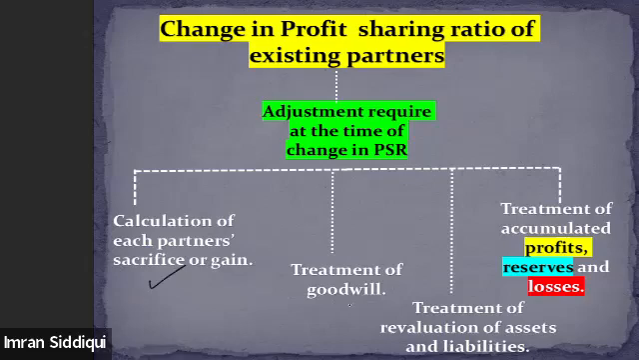Then we need to do the treatment of goodwill, the treatment of the revaluation of assets and liabilities, and the treatment of profits, losses and reserves. Until now, we just discussed the calculation of the sacrificing and gaining share of the partners. In today's class, we will discuss the treatment of accumulated profits, reserves and losses, and also the workmen compensation.